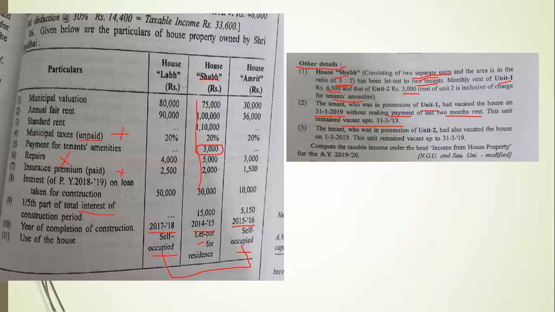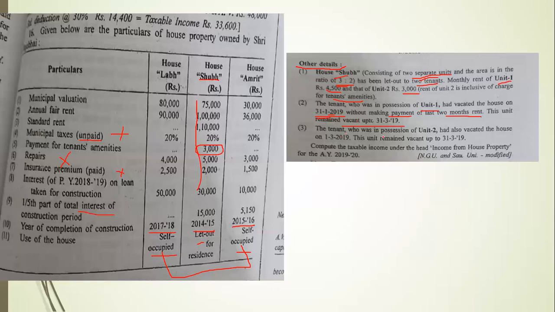Then the vacancy period. This is the 31st January, so February and March, there are 2 months. Unit 1 is vacant for 2 months, so the vacancy period will be 2 months. Why 2 months? Because on 31st January this house was vacated, so February and March make 2 months.